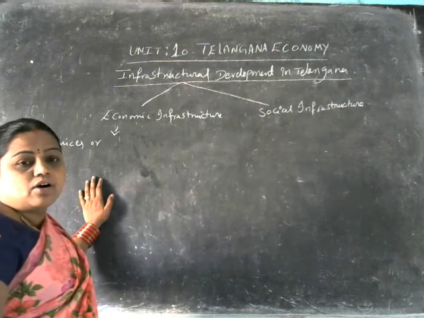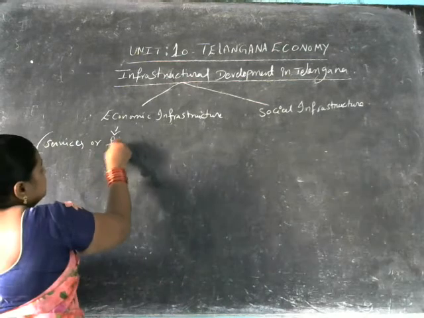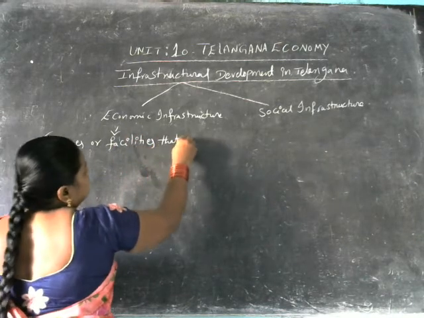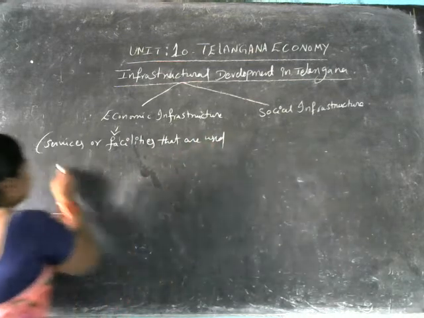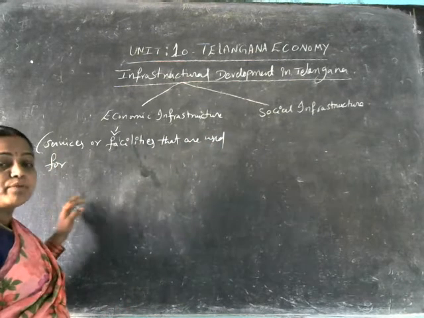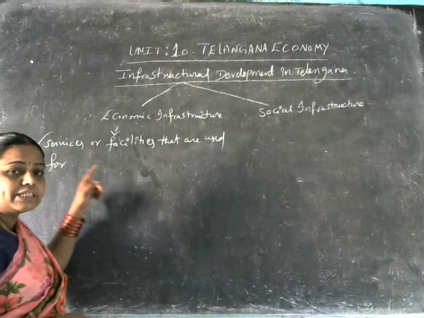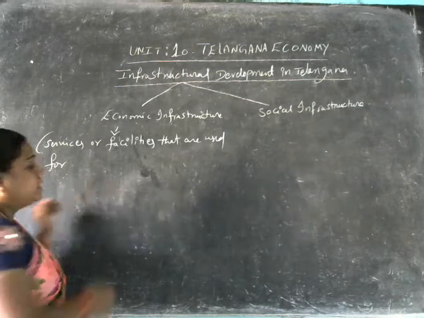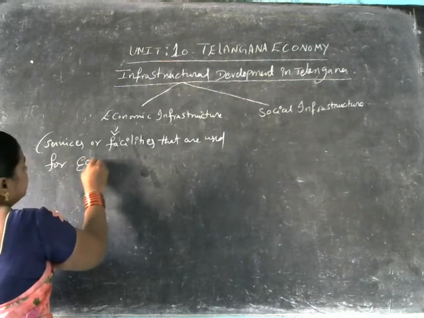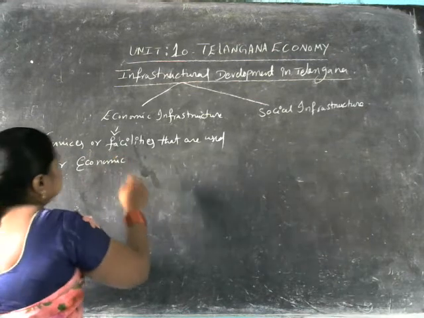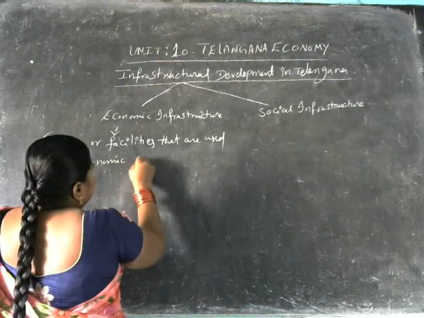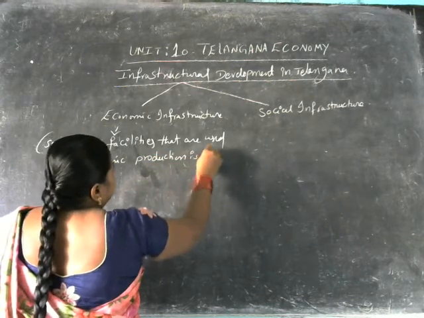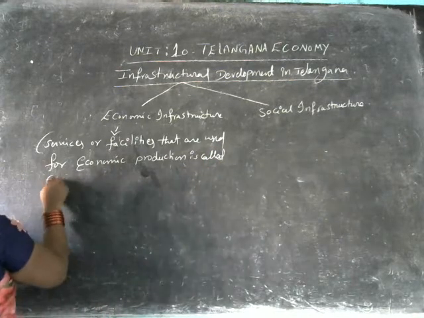Services are the facilities that are used for economic production. Economic services or facilities that are used for economic production is called economic infrastructure.